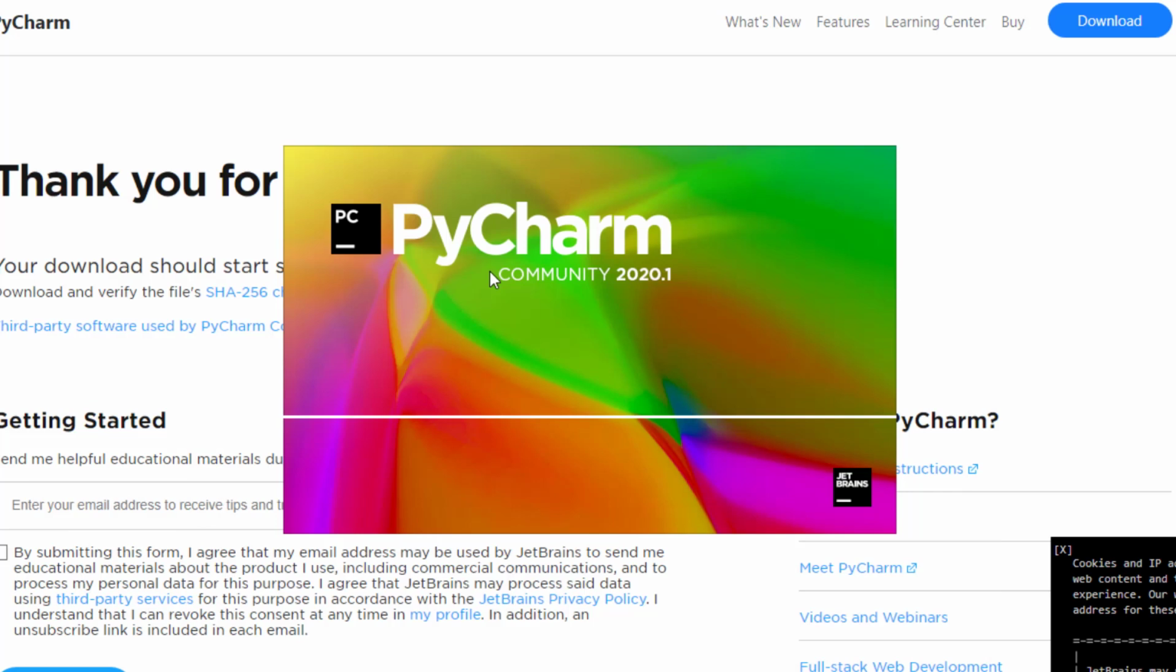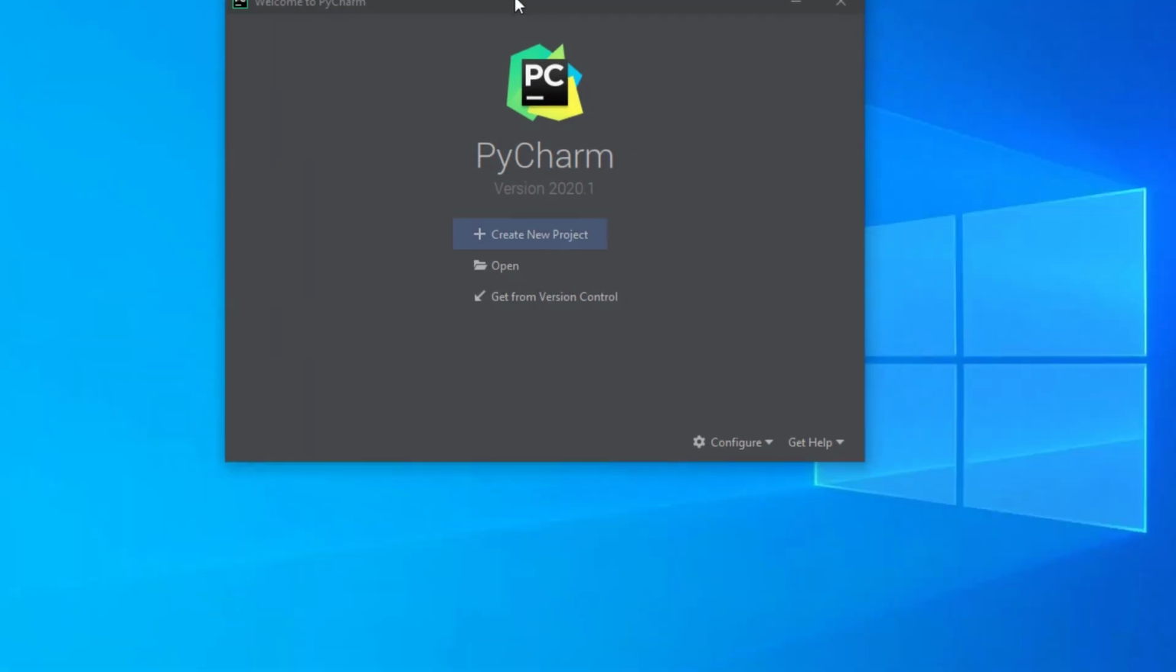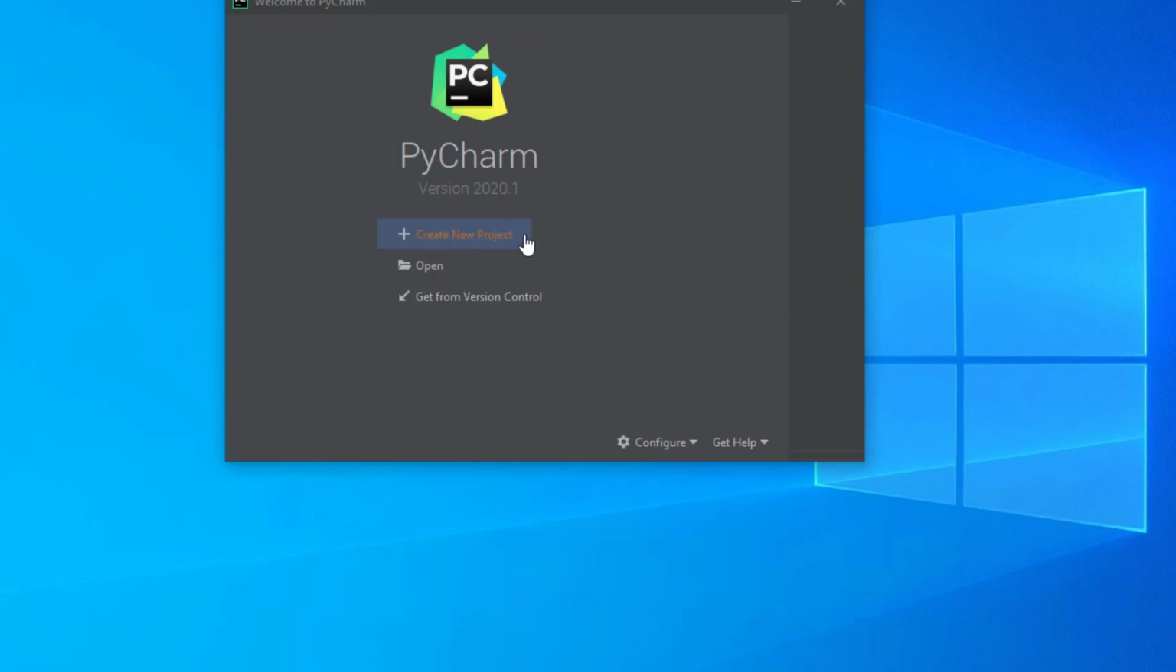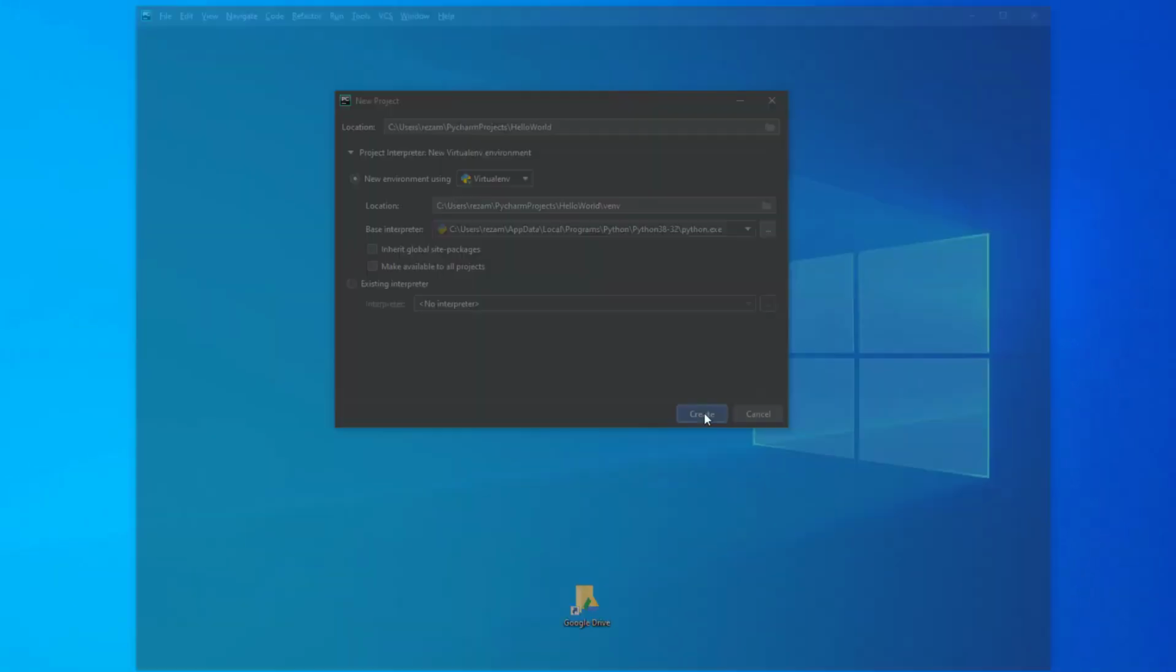And then the first time PyCharm opens, it asks me whether to create a new project, open a previously existing project, or get from a version control like Git or something else. I would just like to create a new project. We will call it Hello World as our first project. And we have to keep in mind to have the interpreter that we just installed, which is 3.8. There are other options, but we will keep this one. And then we'll press create.